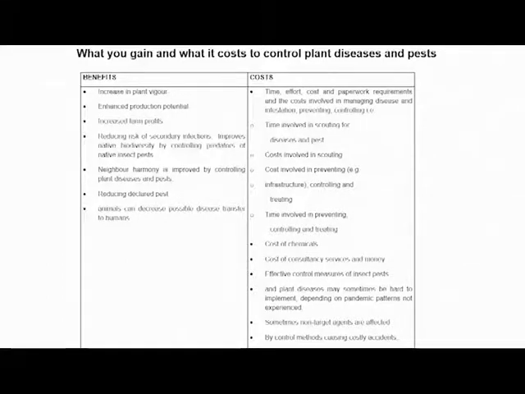So when it comes to controlling pests and diseases on your farm, it has benefits. Yes, it also has some costs, but it also has some benefits. I want you to go to your study guides and look at the costs involved in controlling plant pests and diseases, and also at the benefits.